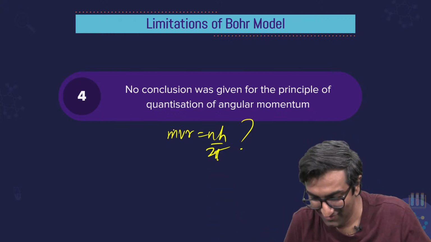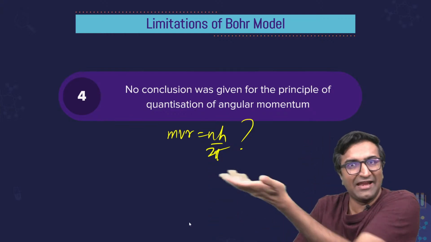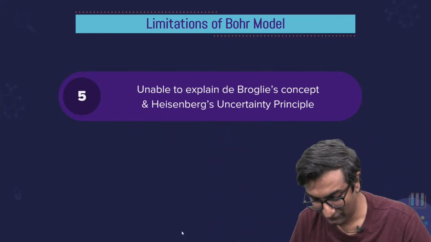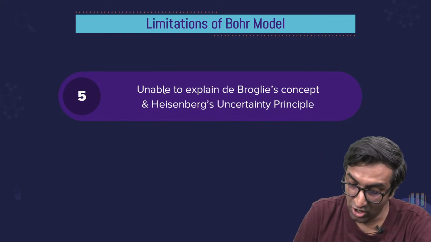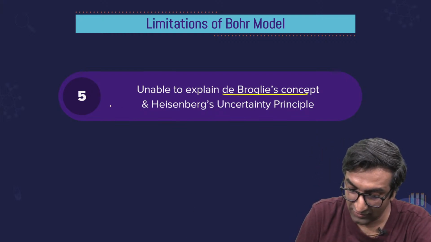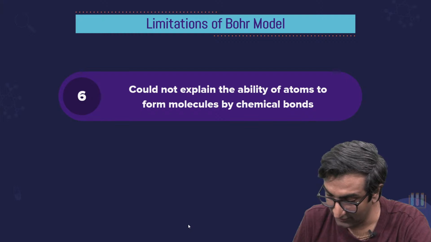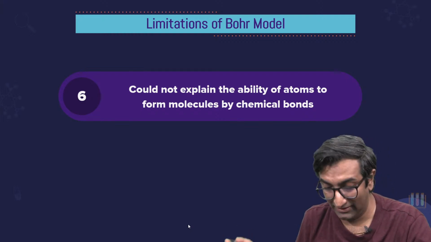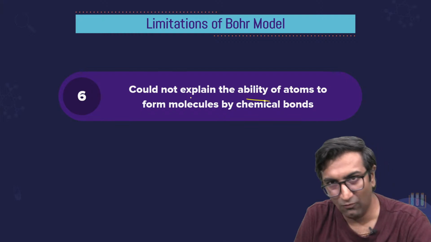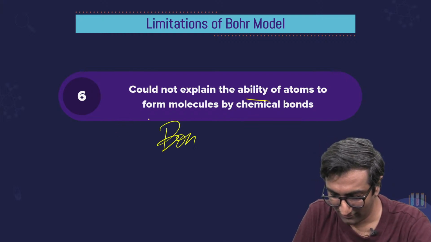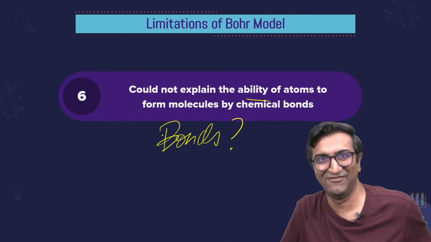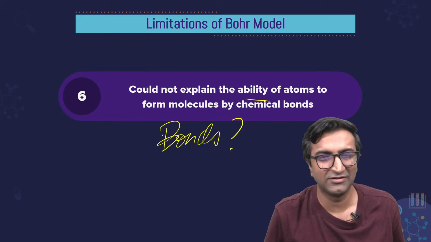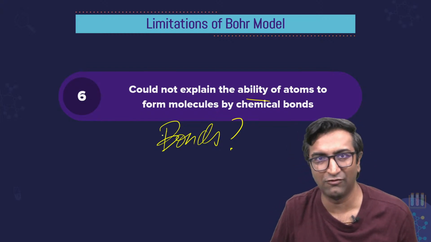How did that happen? That's crazy. What are you talking? What is nh? What is nh/2π? Could not explain. He could not figure out de Broglie's concept or Heisenberg's uncertainty principle. And lastly, and this is the craziest part, I'm not kidding, he could not explain why bonds get formed. What is that about? Wait, what? If atomic structure can't explain how bonds are formed, what's the point of atomic structure?